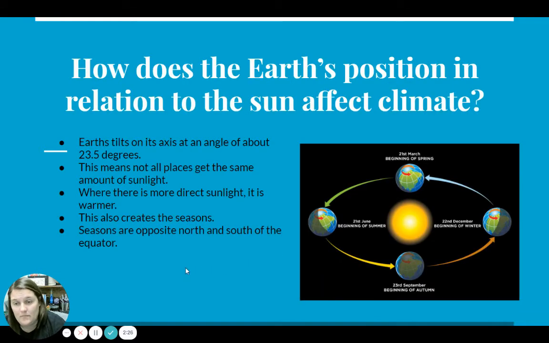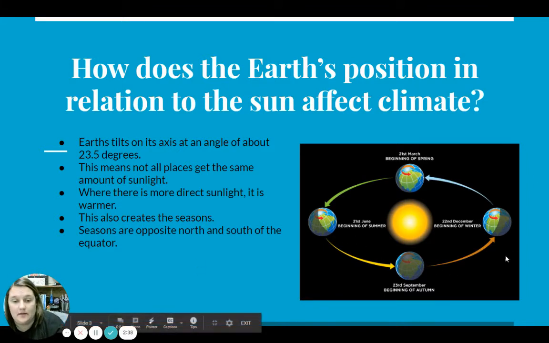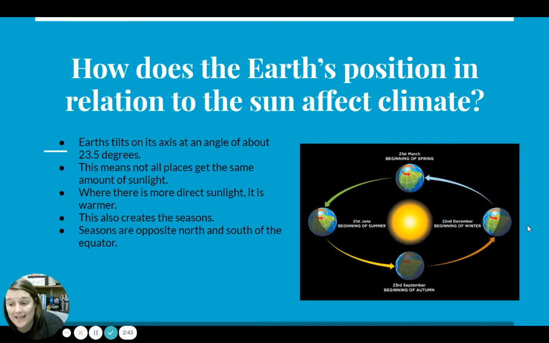All right, please also remember, we're going to get a little sciencey today, that the Earth's position compared to the sun does affect our climate. You can see here, in winter, we are facing away from the sun the majority of the day. We are kind of tilted away.